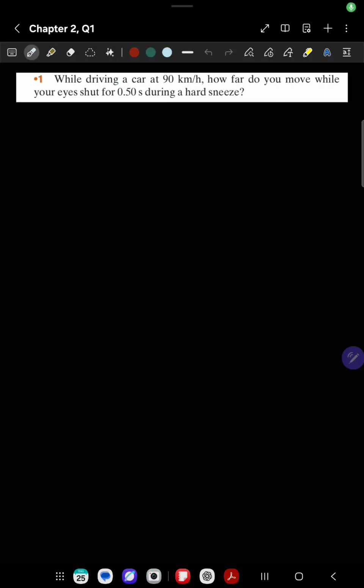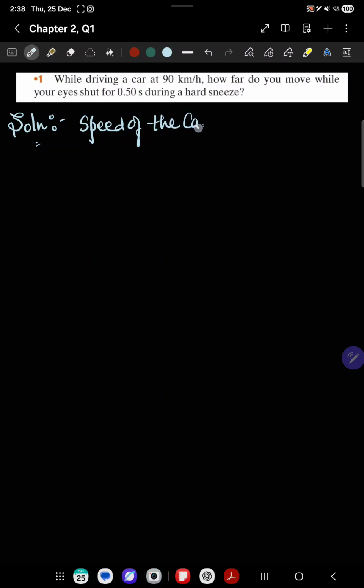Okay, so this question says, while driving a car at 90 km per hour, how far do you move while your eyes shut for 0.50 seconds during a hard sneeze? Okay, so let me write what all is given. So it's given the speed of the car as 90 km per hour.